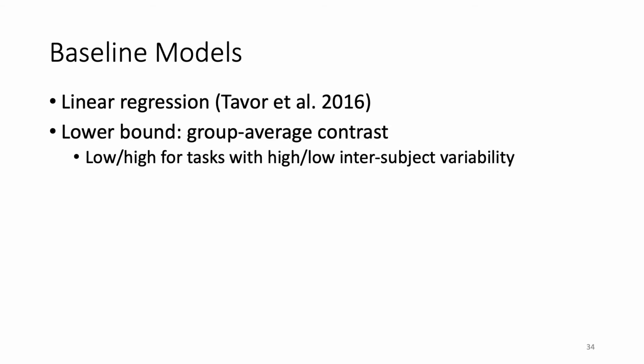We compare the proposed BrainSurfCNN with 3 baselines. First is the linear regression model proposed by Tavor and colleagues. As a lower bound, we use the group average task contrast. This lower bound is dependent on the degrees of inter-subject variability within each task, which will be high for tasks with low inter-subject variability and low for tasks with high variability.